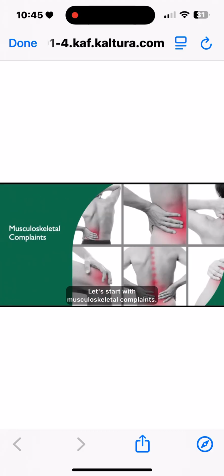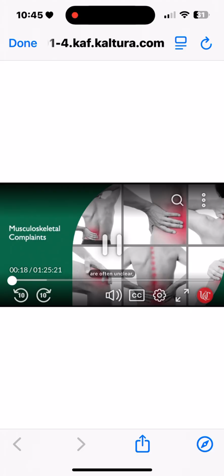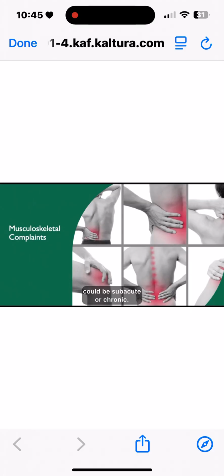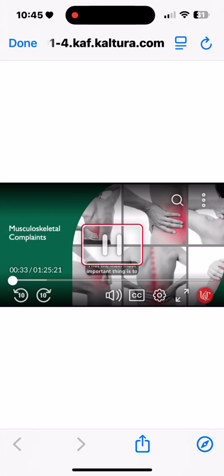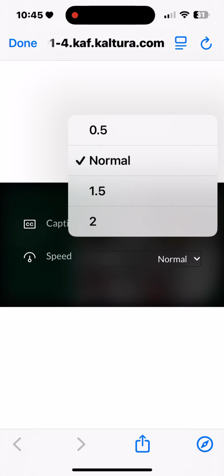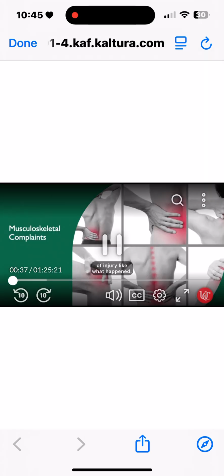So let's start with musculoskeletal complaints. We're going to start with low back pain. Lumbar strain, low back strain causes are often unclear. Could be an acute injury, could be subacute or chronic. Usually follows an injury. Subacute or chronic are more common, and there may be no recollection of injury in those cases. But the most important thing is to figure out the mechanism of injury, like what happened.